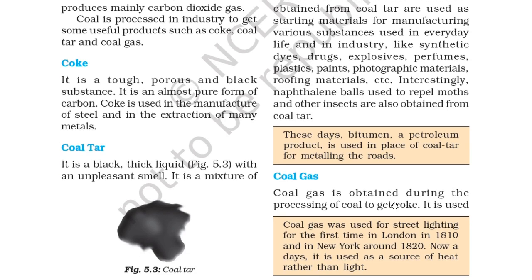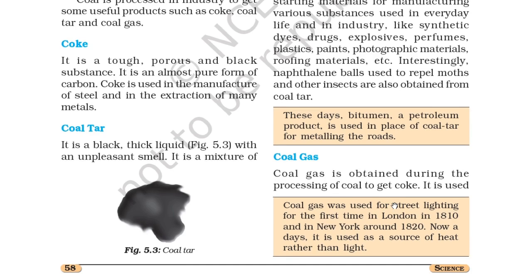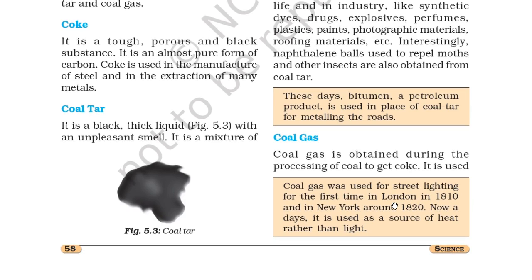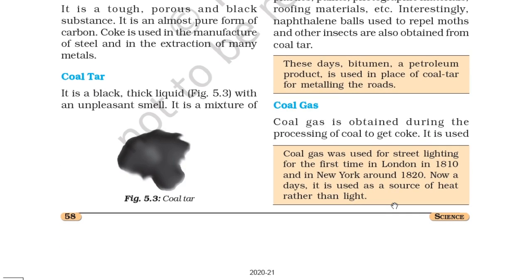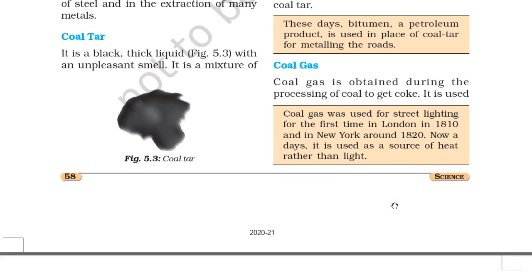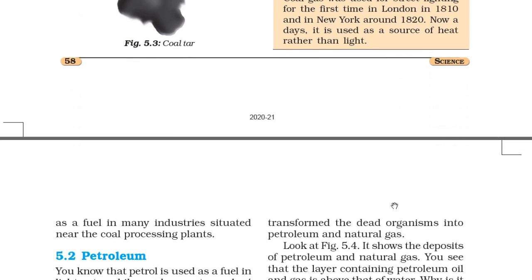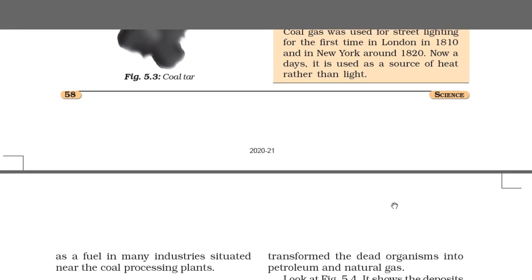These days, bitumen, a petroleum product, is used in place of coal tar for metalling the roads. So coal gas is obtained during the process of processing coal to get coke. It is used as a fuel in many industries situated near the coal processing plants.